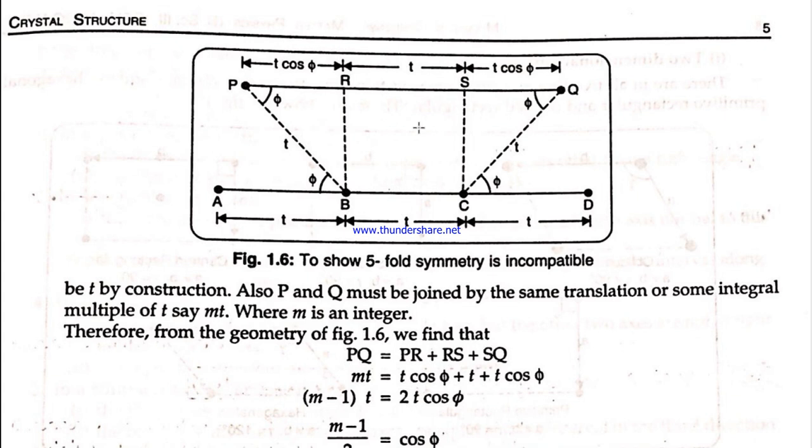Now what is PQ? P and Q are two points of the crystal, and we know all the atoms are placed at a distance of t. So the distance between P and Q will be a multiple of t only. Let it be mt, where m is any integer. So PQ will be equal to mt. Now this plus t will come over here with a negative sign, so mt minus t, you will have m minus 1 times t. Remember, m is an integer, so m minus 1 will also be an integer.